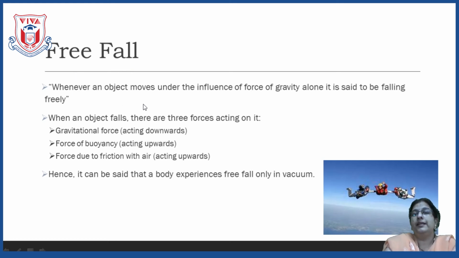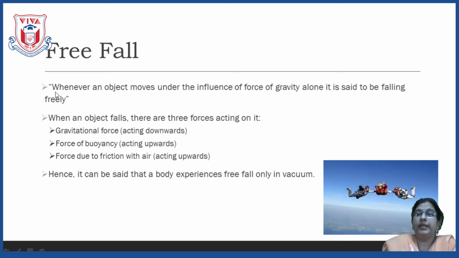We can see the definition. Whenever an object moves under the influence of the force of gravity alone, again I am underlining these words, force of gravity alone, it is said to be falling freely.